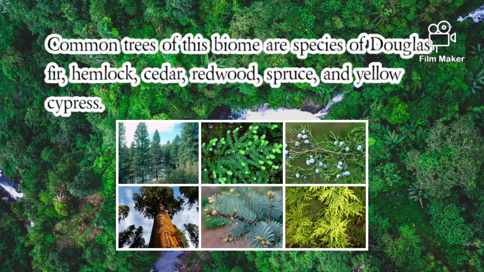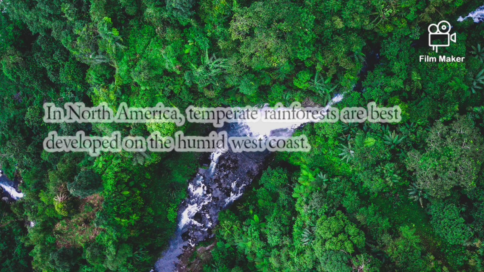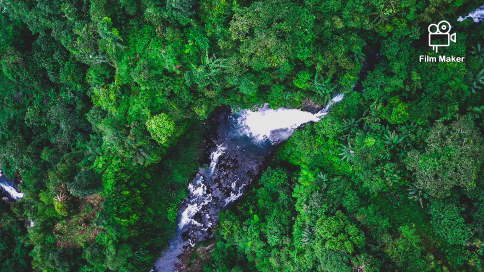Common trees of this biome are species of Douglas fir, hemlock, cedar, redwood, spruce, and yellow cypress. In North America, temperate rainforests are best developed on the humid west coast.